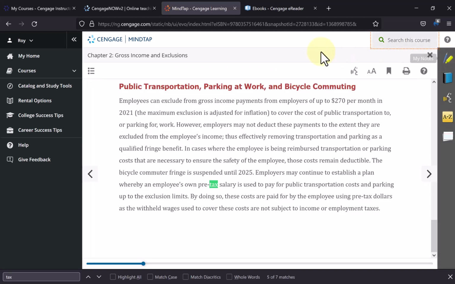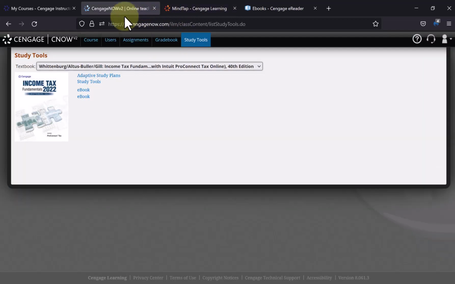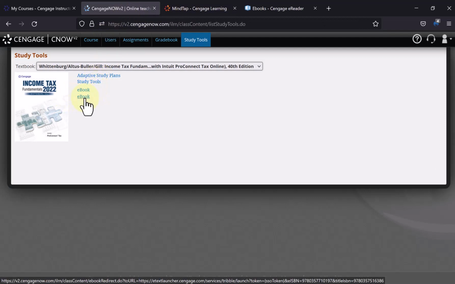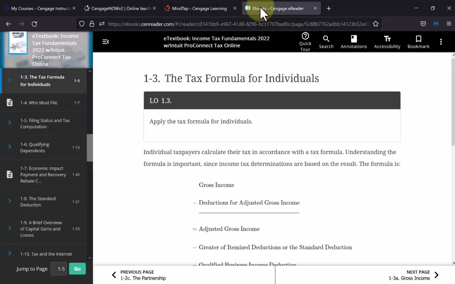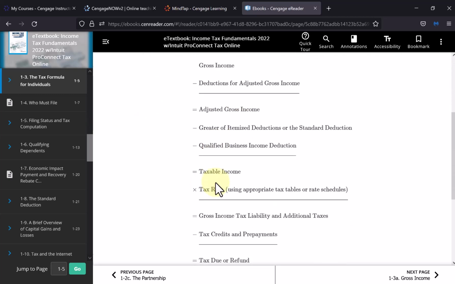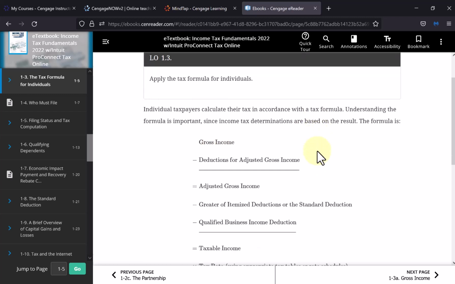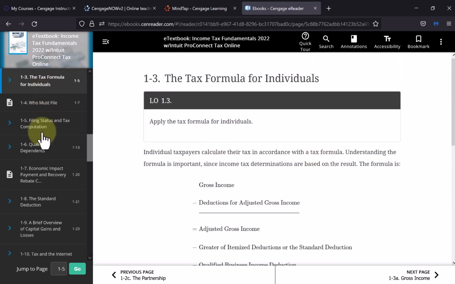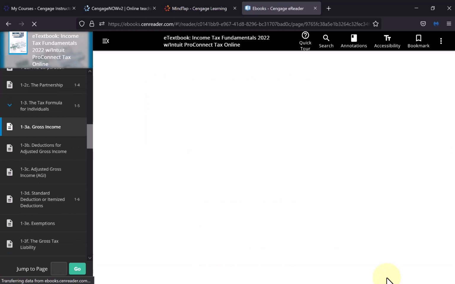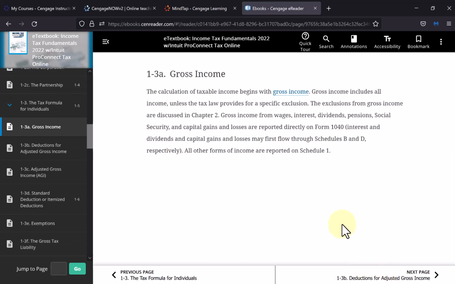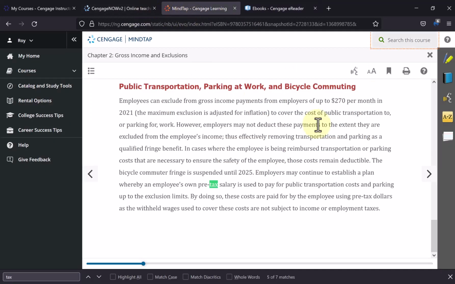The other book that's available here at our Cengage site, the second ebook link, will bring up this ebook probably in a more readable format. Okay. Black and white, looks like a real paper format. And again, you can pick off to the side here the section you want to jump to and move to the next section. One screen would be one whole section.